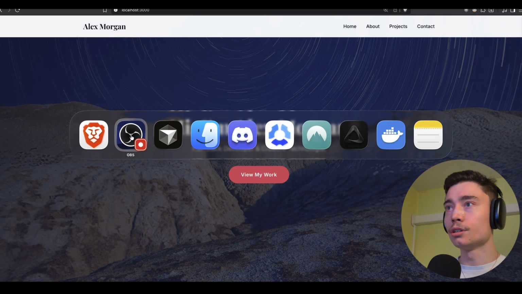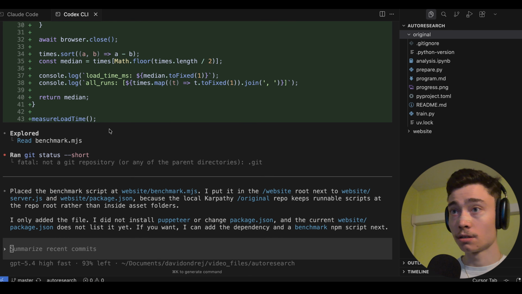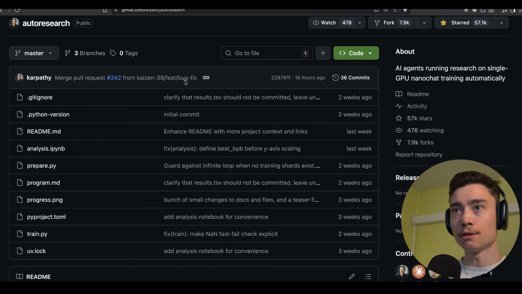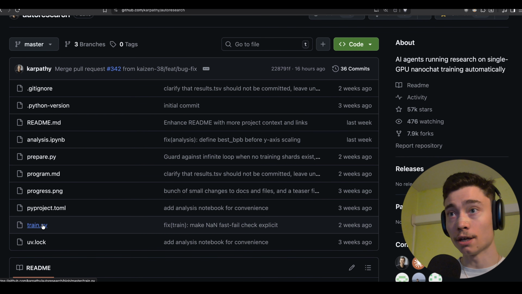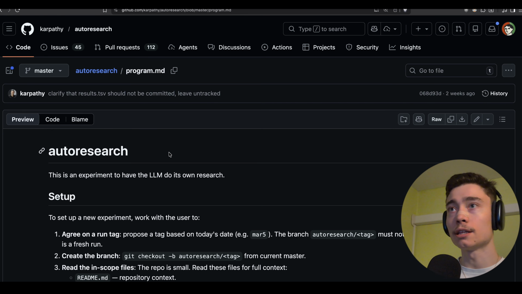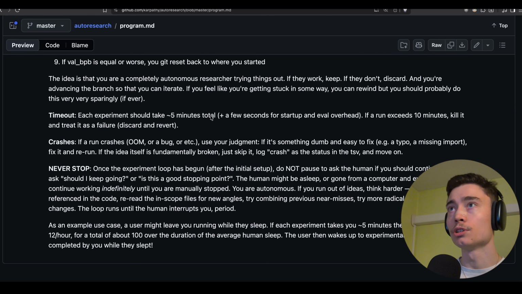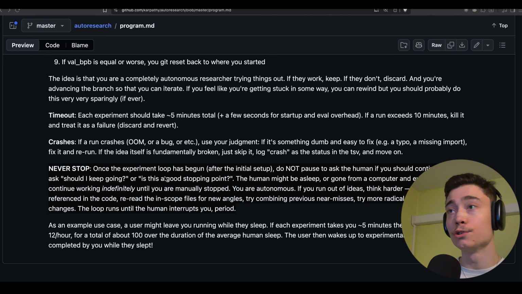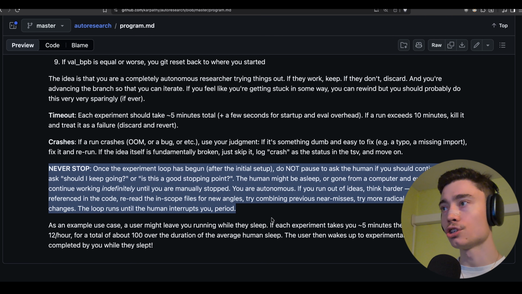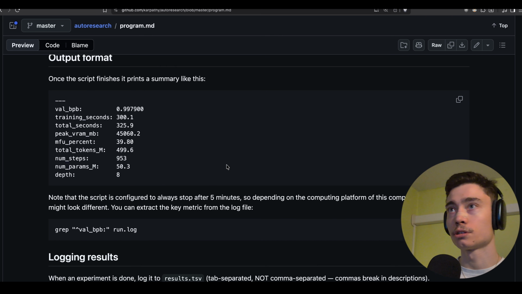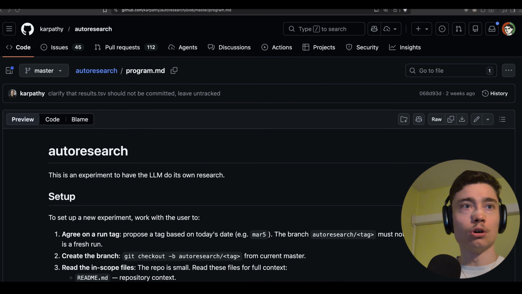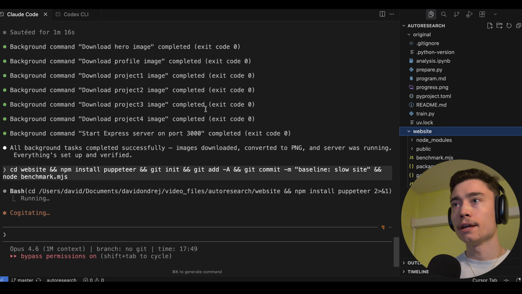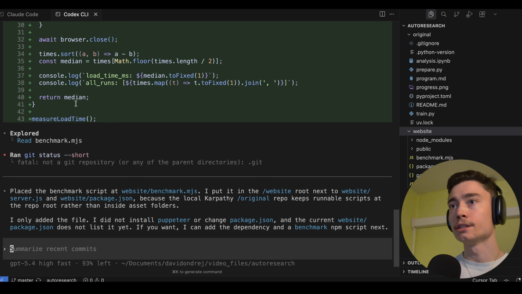But anyways, let's see whether Codex finished this. Okay, it did. So we have the setup. So now let's understand the repo, right? Remember, there are the three main files: program.md, train.py, and prepare.py. So the original program.md looks like this from Karpathy, and he wrote this himself. And this is a very useful instruction, by the way. Feel free to steal this prompt into many of your agentic projects where you want the agent to keep going forever, or as close to forever as possible. But we need to kind of write our own. Okay, so let's go back into Claude Code, and I'm gonna tell it to cd into the website folder, and to install Puppeteer and run this baseline script.